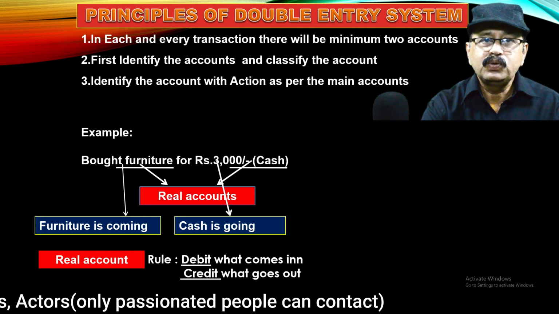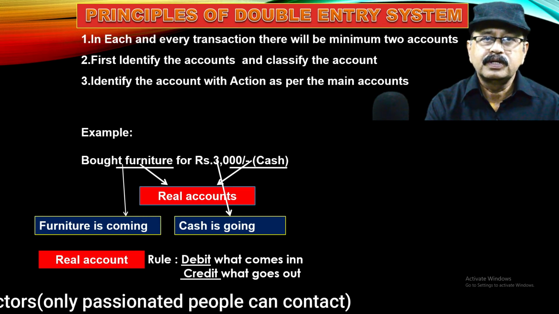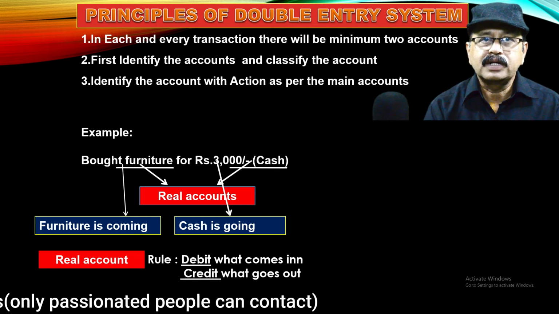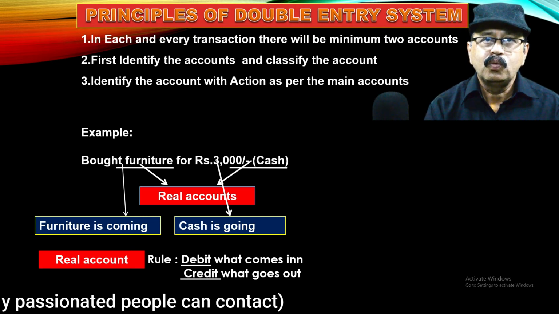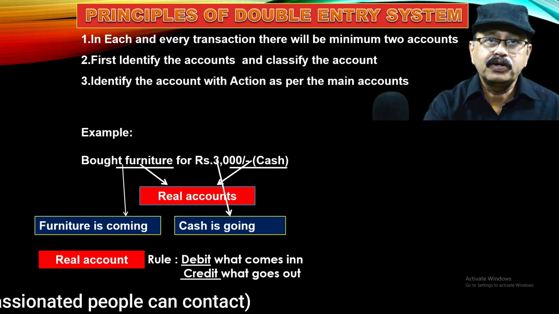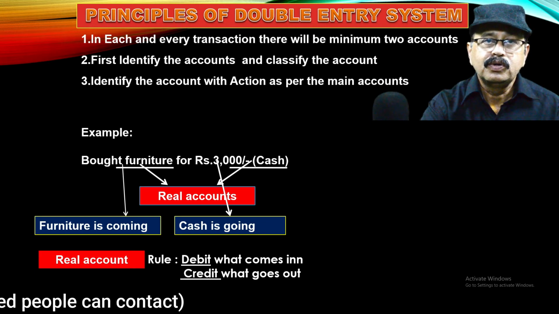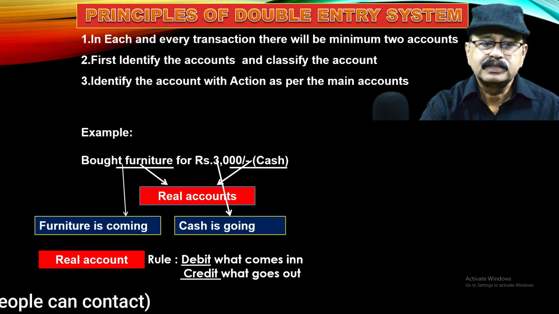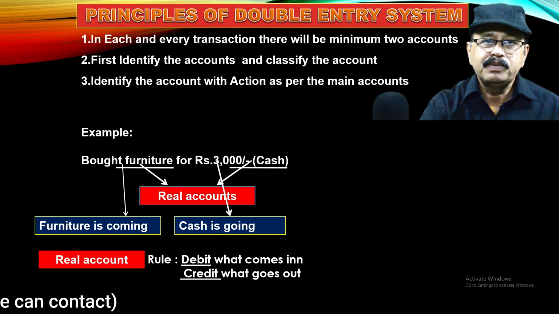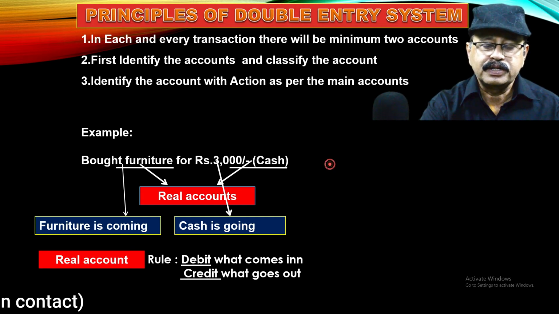Then what is the rule of a real account here? Debit what comes in, credit what goes out. Okay, according to this rule we are going to take actions. That means one account is debit and another account is credit.